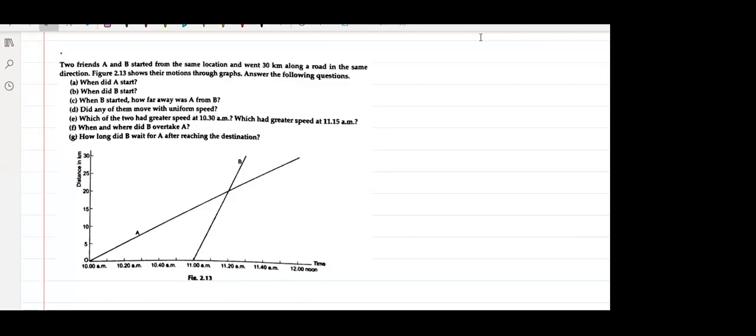Try to solve this problem. Everyone try to solve this problem. Two friends A and B started from the same location and went 30 kilometers along the road in the same direction. Figure 2.13 shows their motion through graphs. Answer the following questions. When did A start?